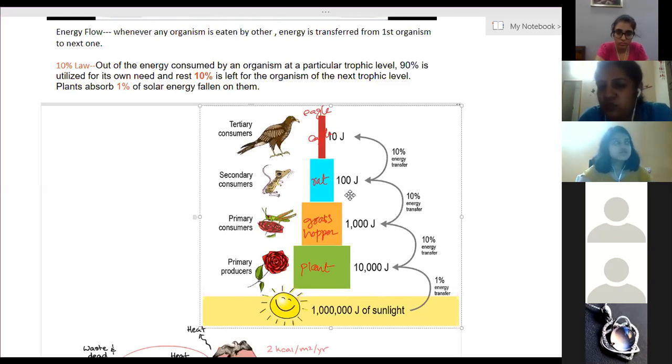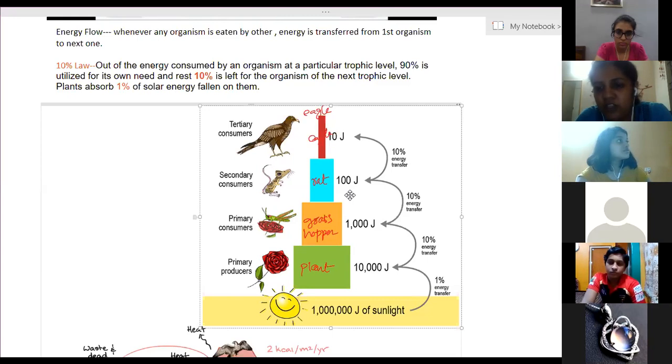So after 3 to 5 trophic levels, the amount of energy available to the next trophic level will be negligible, and that organism cannot survive on that much energy. Therefore, any food chain has 3 to 5 trophic levels. Is that clear? These are all questions asked in the boards.